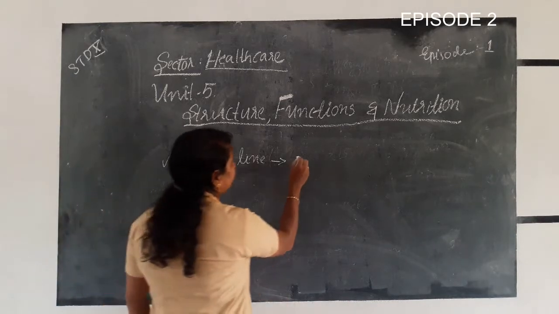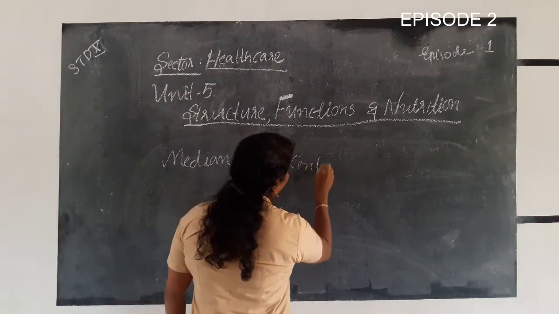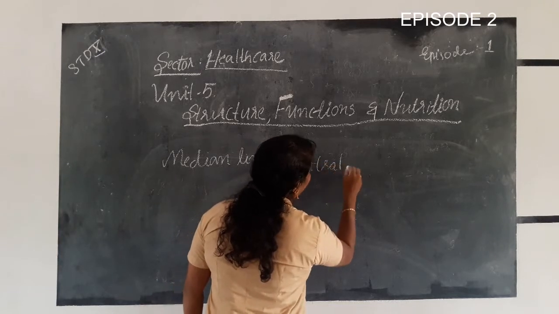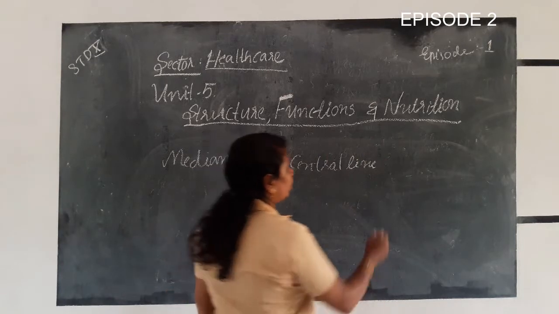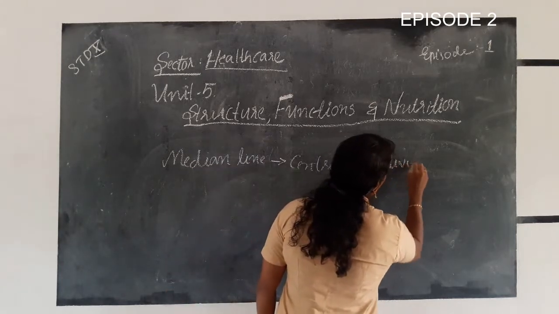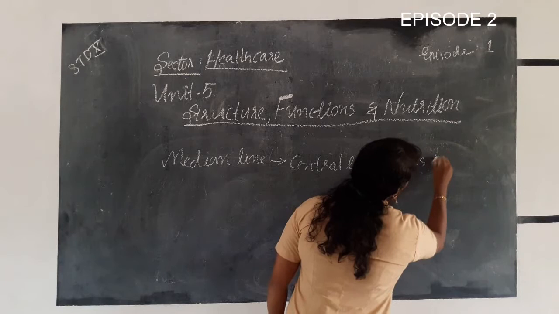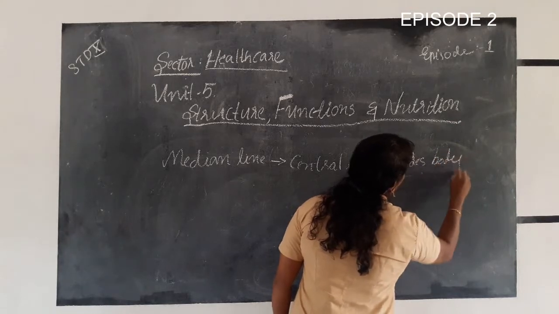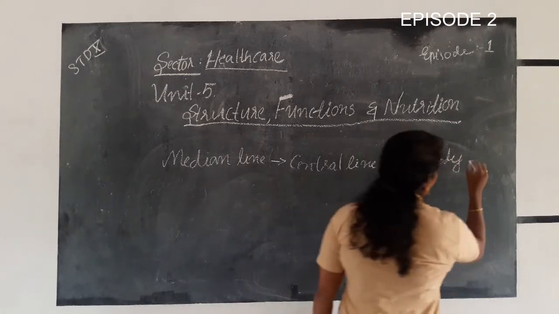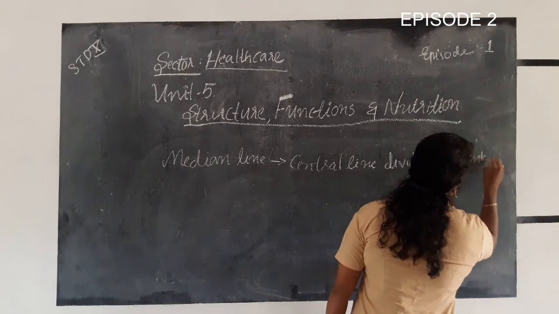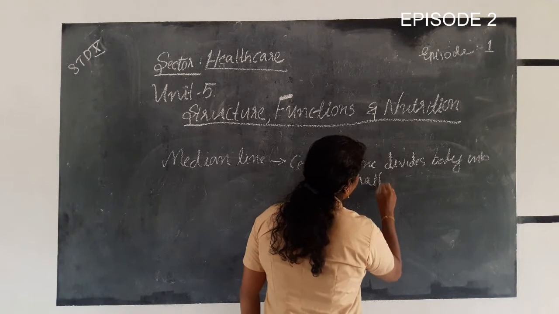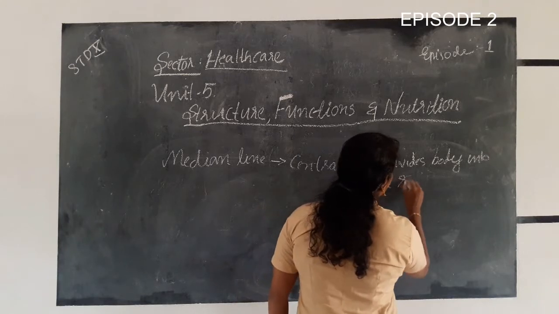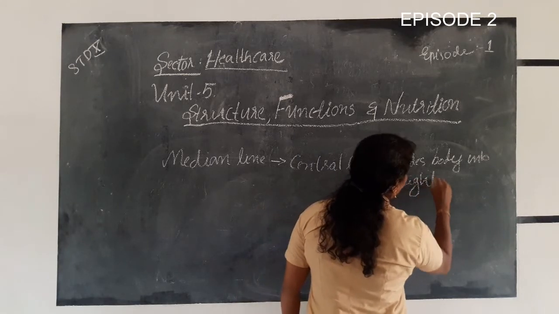The central line divides the body into two parts, two halves, that is right and left.